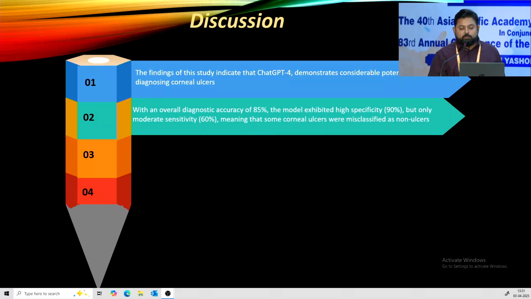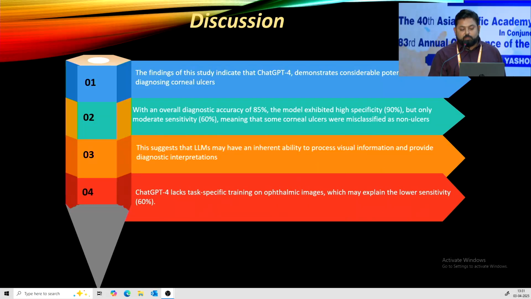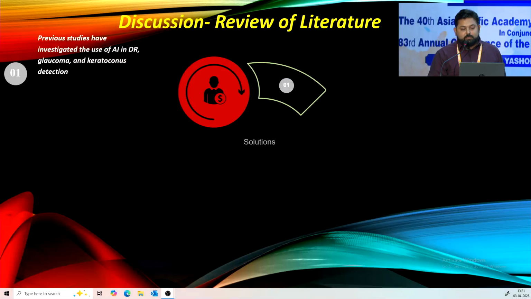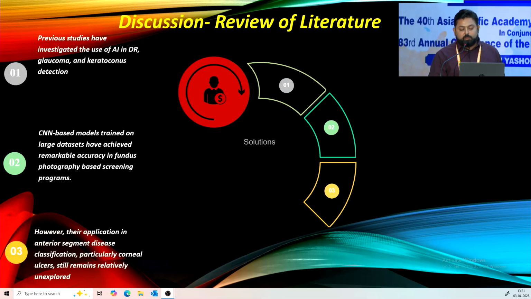The model exhibited good diagnostic accuracy, specificity, and sensitivity. This suggests that LLM models may have an inherent ability to process visual information and to give diagnostic interpretation, although it lacks task-specific training on ophthalmic images. Previous studies have used AI in diabetic retinopathy, glaucoma, keratoconus, and fundus photography screening, but in anterior-segment images it is still largely